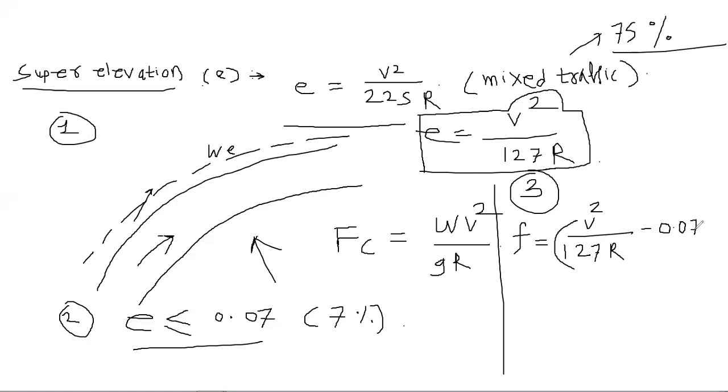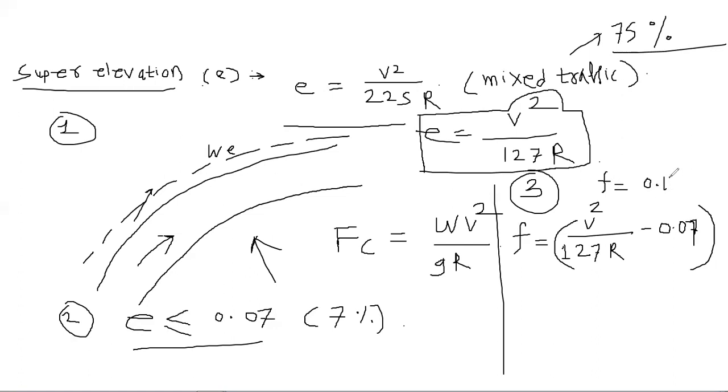Okay, so 0.07 it is. Okay, so this is the value for coefficient of friction. Now you are not getting the value less than this, so that's why you will check for the friction, and again the maximum permissible value for this friction is 0.15.